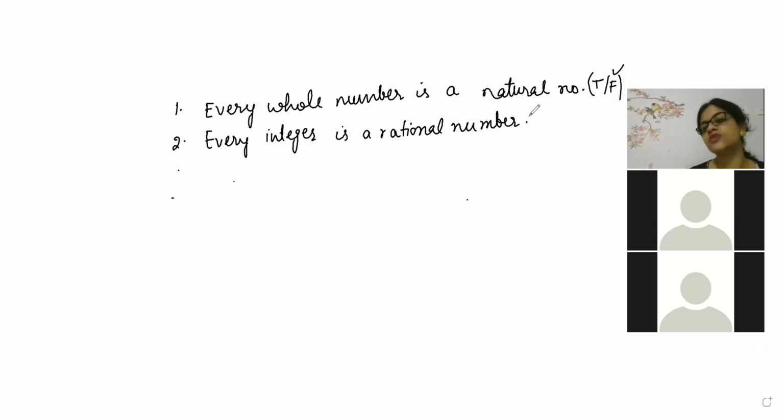Why, beta? Because we know an integer can be written as 3 by 1. 1 is also an integer. In the denominator we can write it. So every integer is a rational number. So the statement is true. Now next question. Very fast you are answering. Super. Very good.